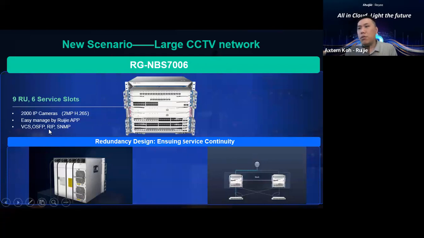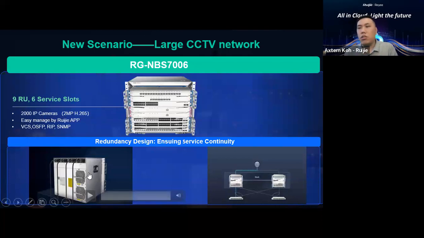Even for these switches, we also support OSPF, RIP, SNMP, all these protocols. So if you have a requirement for a layer 3 switch but have a limited cost, and you don't want to spend a lot on a chassis switch type, this is the right model you can propose to your customer. There can be VCS, link aggregation, port channel, OSPF, RIP, SNMP, VLANs, and ACL support. The capacity for these devices is normally limited to 2,000 devices or users, like 2,000 IP cameras or 2,000 PCs.